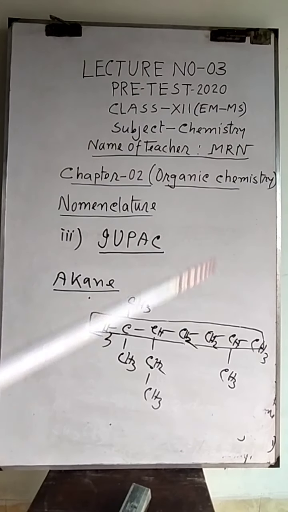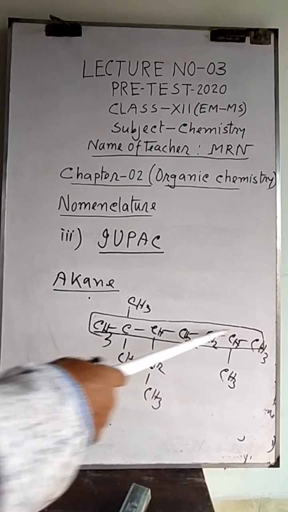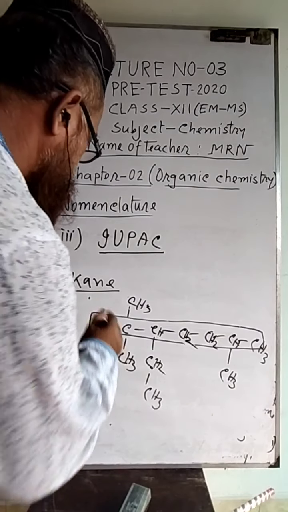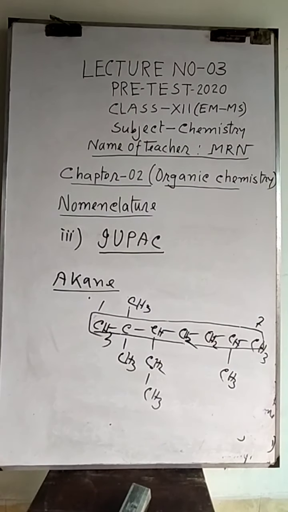If the branches are joined in the same position from the two ends, then we have to give the preference near to which end more branches are present. Now near to this end branches are present, so this one will be given number 1 and this one is number 7. Now we can give the name.